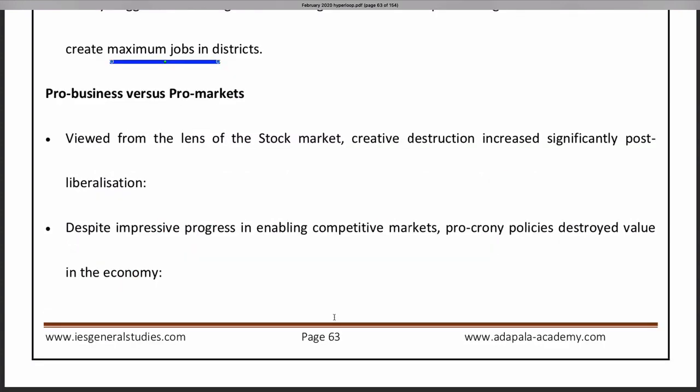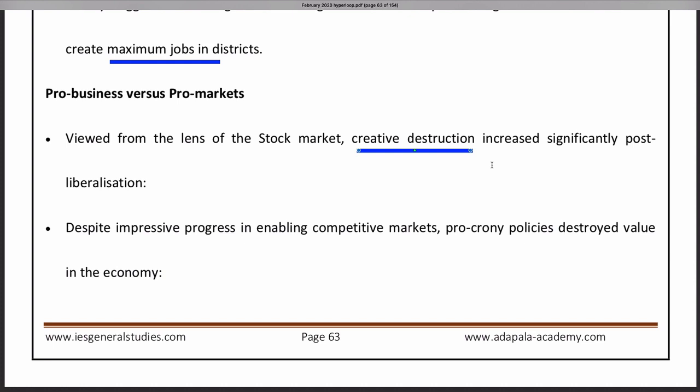Pro-business versus pro-market. Pro-market means enabling the market. Pro-business means supporting the business. What the Economic Survey tells is that there was creative destruction post-liberalization. That is, the companies which were loss making destroyed themselves. They wound up their operations, because they could not survive with their inefficient methods. This happened mainly with public sector units like Telecom, BSNL and Air India.